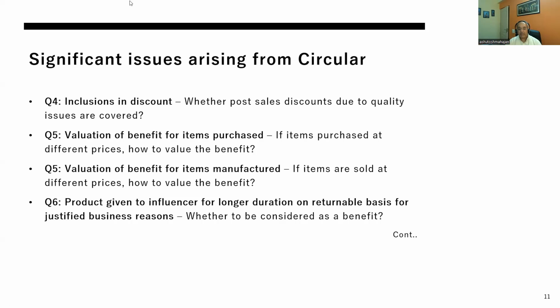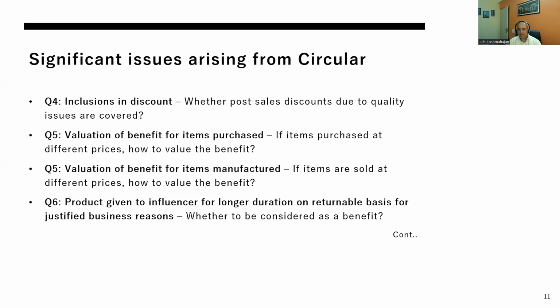Question number 5 is on valuation. Though they have said that in case of an item purchased, the price at which it is purchased should be the value of the benefit, and in case of goods manufactured, the value of the benefit should be the price at which that manufactured good or product is sold.